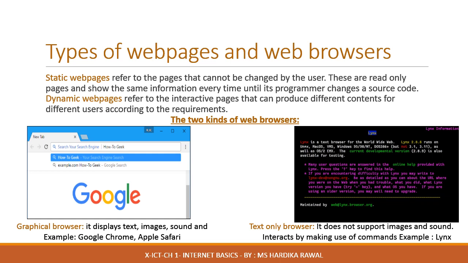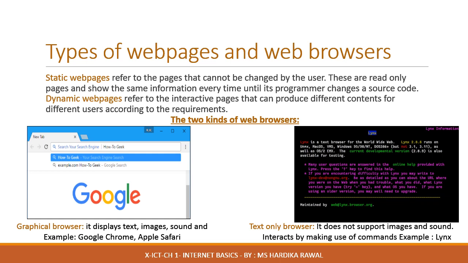You must have already visited many websites till now. Every website may contain certain text, a paragraph, images, some also contain audio-visual content. Now let us find the difference between certain web pages. There are two main types of web pages. One is the static and another is the dynamic web page. The static web page refers to the page that cannot be changed by the user. These are read-only pages and show the same information every time until the programmer changes its source code. These pages are the simplest and the most efficient way of delivering any content.